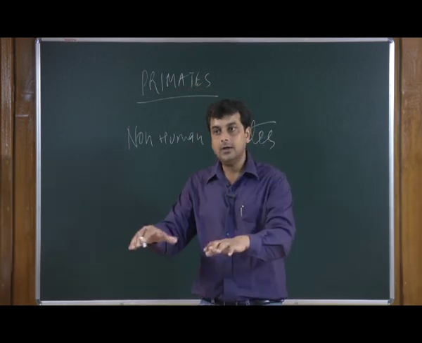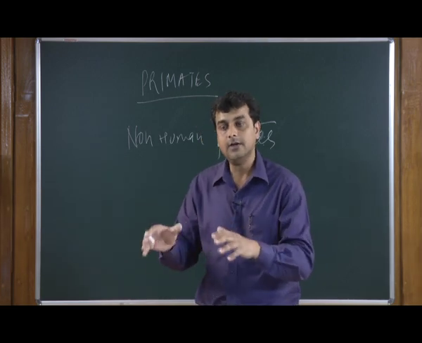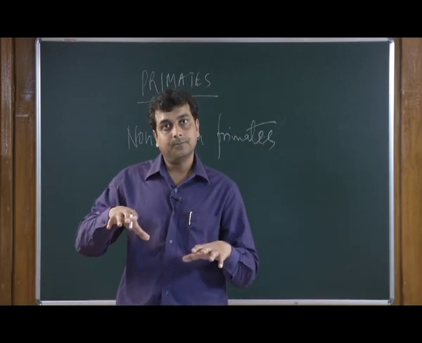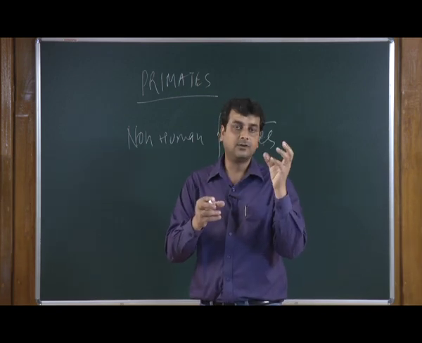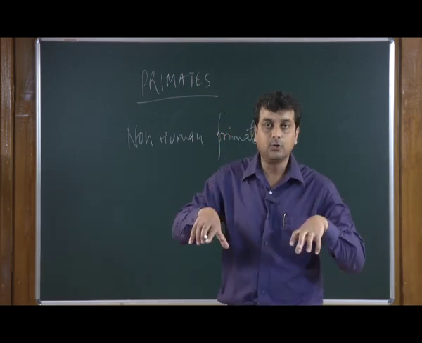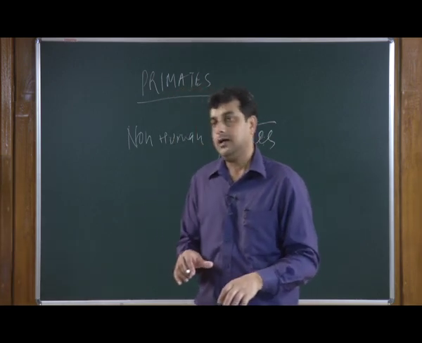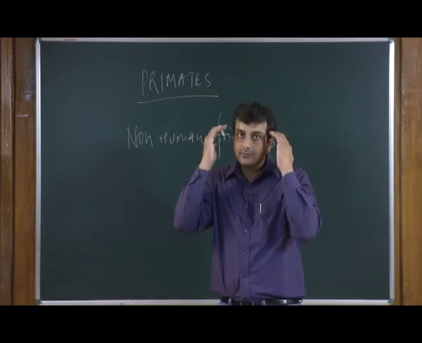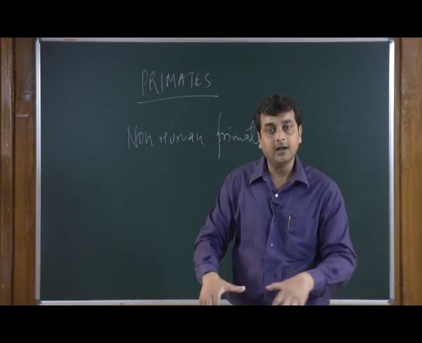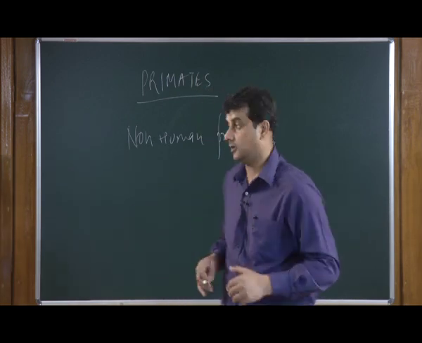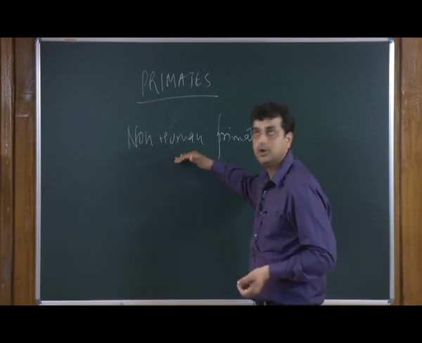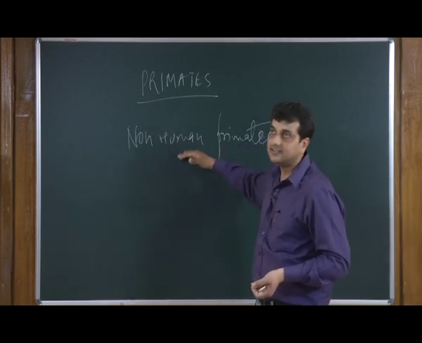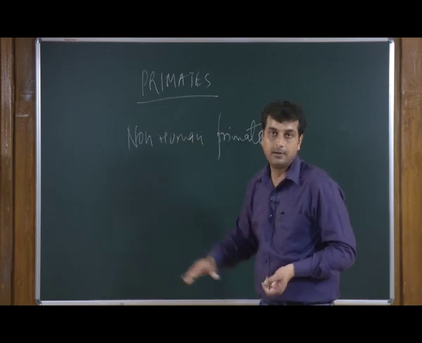We move with our five digits, and we have an opposable thumb to support or grasp the ground. So, we have an advanced brain, advanced vision, and advanced movement patterns, while those things are a little less advanced in non-human primates. This is the basic difference between primates and non-human primates.